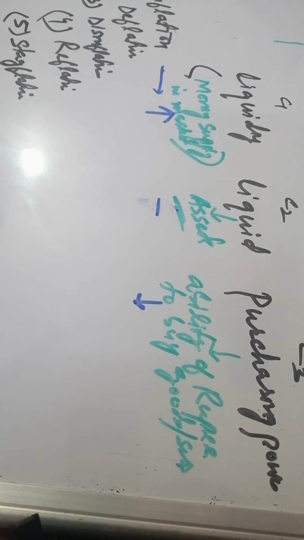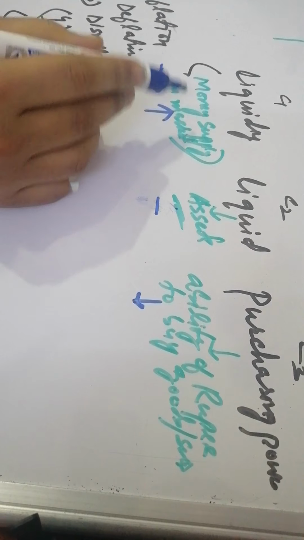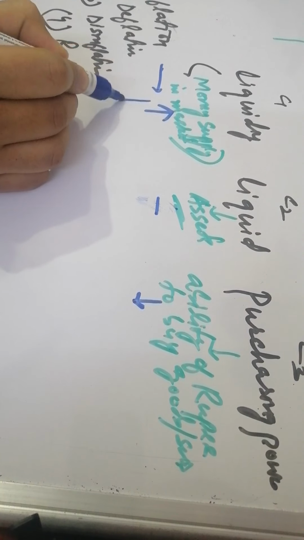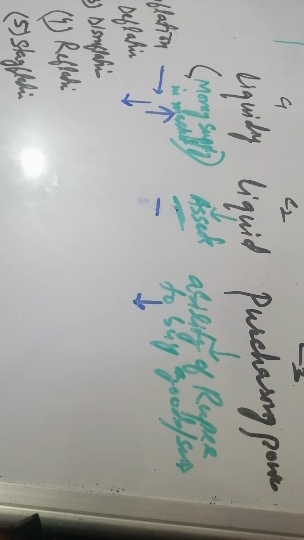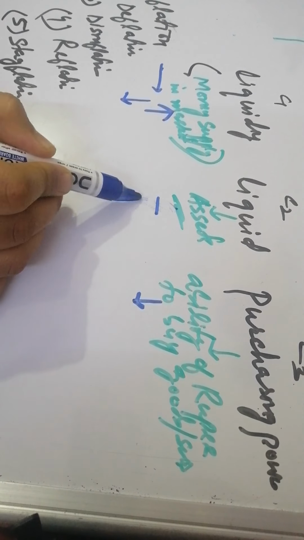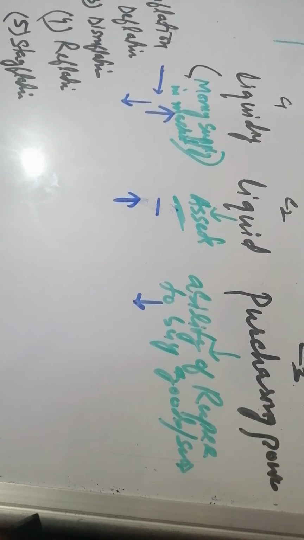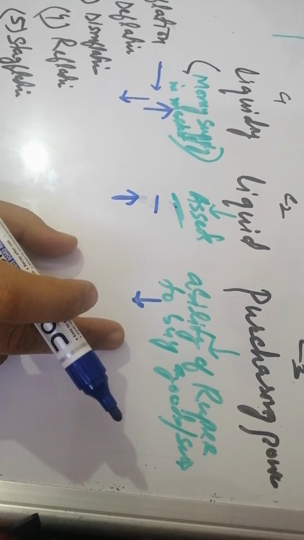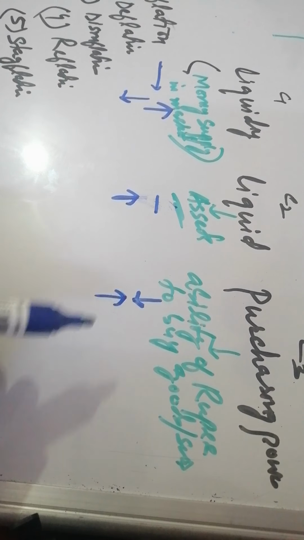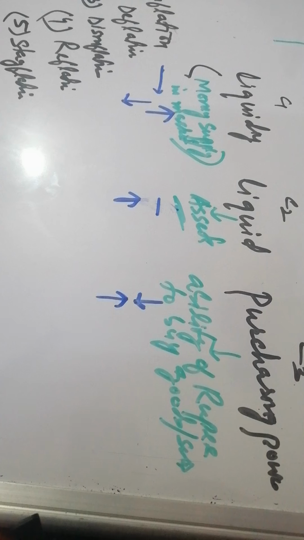So now there is another, that is called deflation. Deflation means the opposite of inflation, means there will be less money supply in market, so money supply will go down. In deflation, money supply will go down, assets will remain as such. Now in deflation, it is the opposite of inflation. In inflation, our purchasing power was going down, now our purchasing power will increase. So this was about deflation. Remember always, deflation is always associated with unemployment and economic recession as well.